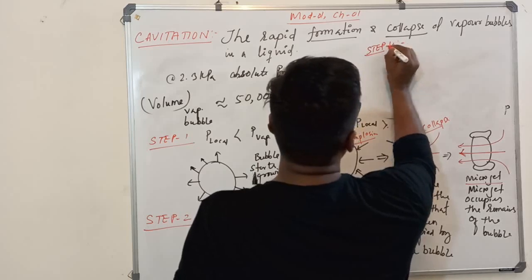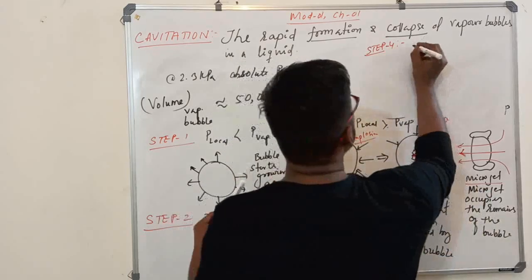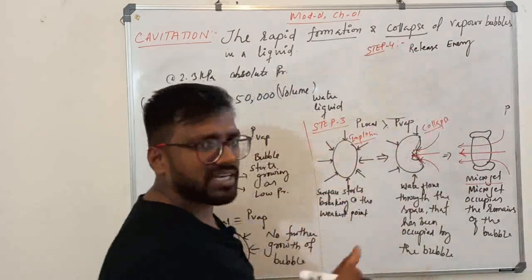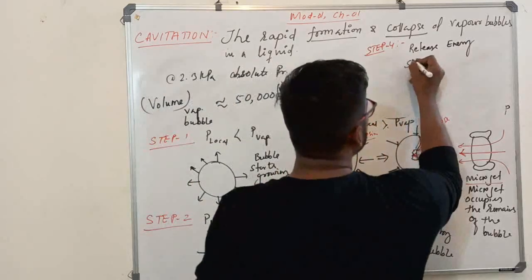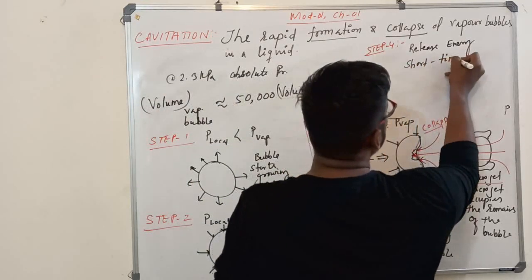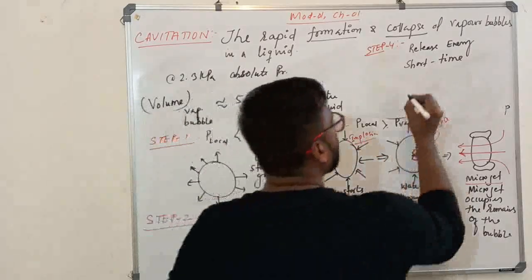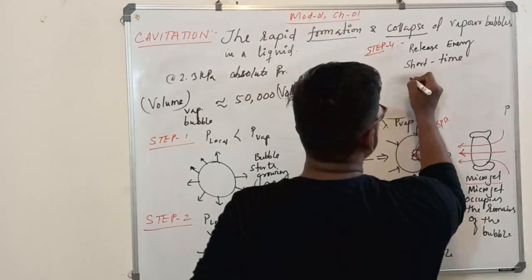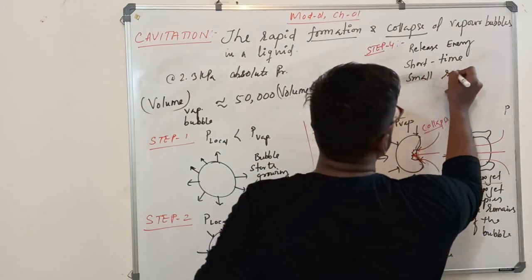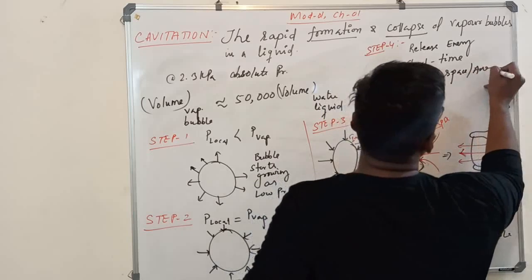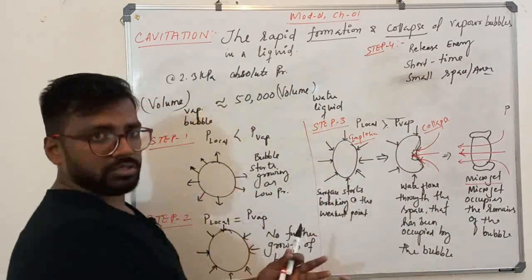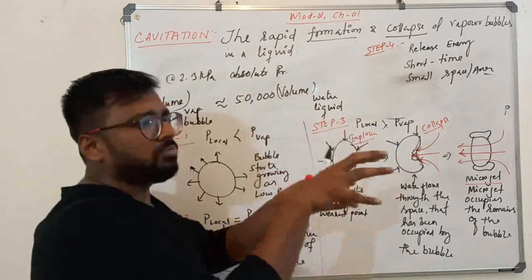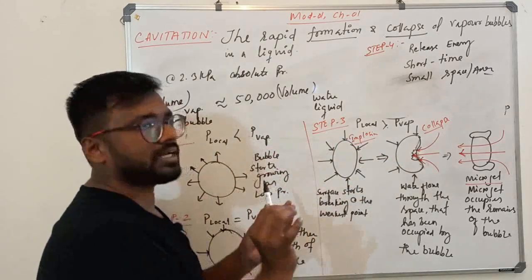It's going to release a good amount of energy for a very short time, concentrated in a small area. The target will be very small. See, it's a liquid jet only, right? It's a very small liquid jet.